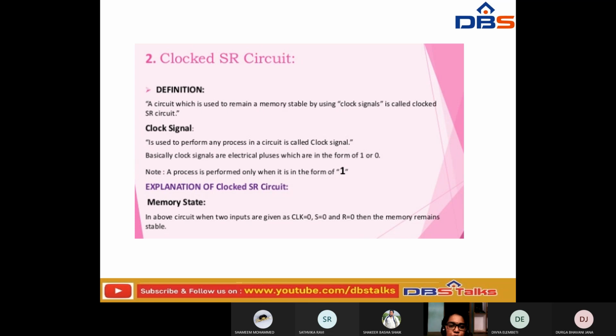In the above circuit, when the inputs are given as clock is equal to 0, S is equal to 0 and R is equal to 0, then the memory will remain stable. Okay, this is about the clocked SR circuit.